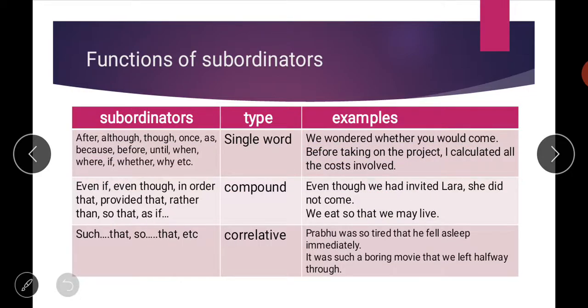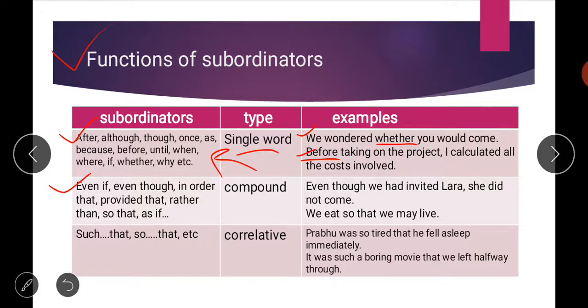Then, functions of the subordinators. Now let us have a look at the functions of the subordinators. Firstly, the single word subordinators are given here. The words like after, although, though, once, as, because, before, until, when, where, if, whether, all these words are your single word subordinators. Examples: first is, we wondered whether you would come. So whether is a subordinating type of conjunction. Second is, before taking on the project I calculated all the costs involved. So here the word is before.